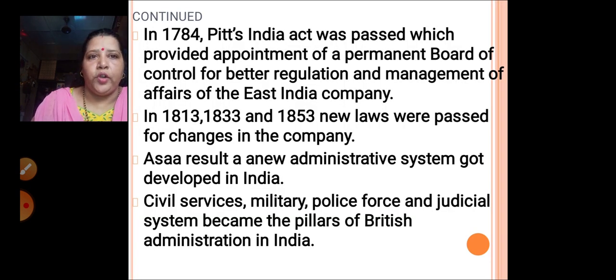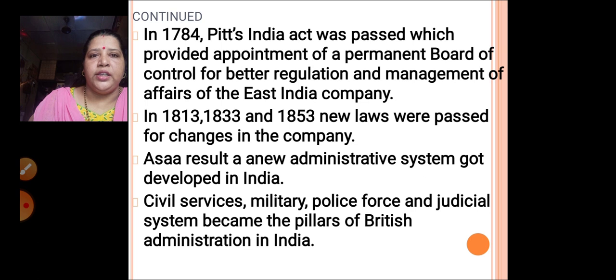In 1784, what happened? Pitt's India Act was passed, which provided for the appointment of a permanent board of control for better regulation and management of the affairs of the East India Company.